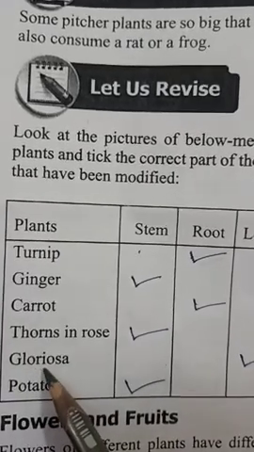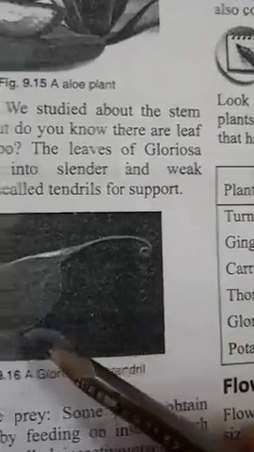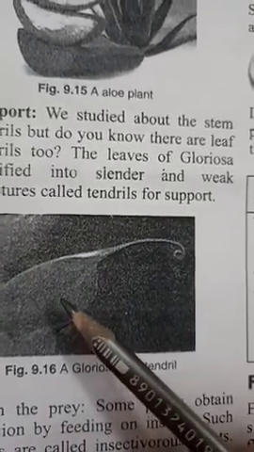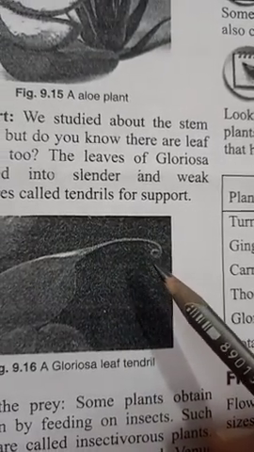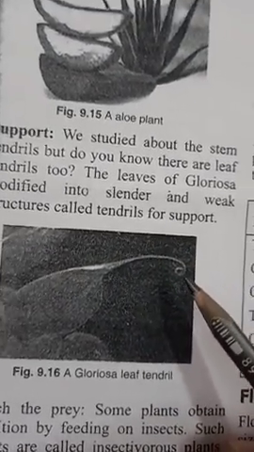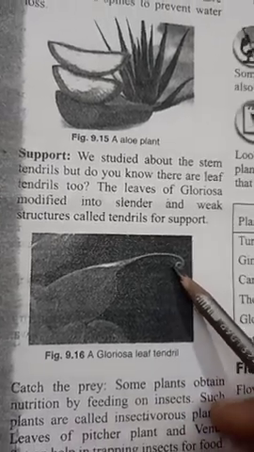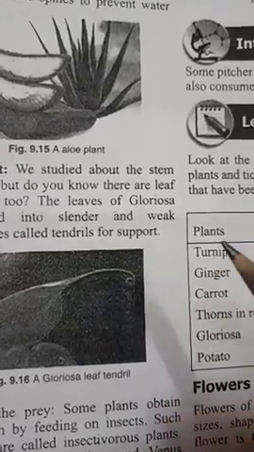And gloriosa, children, see here a picture is given of gloriosa. I have told you that some leaves have tendril-like structure, means they coil and they are also modified into tendrils which are used to hold a support.